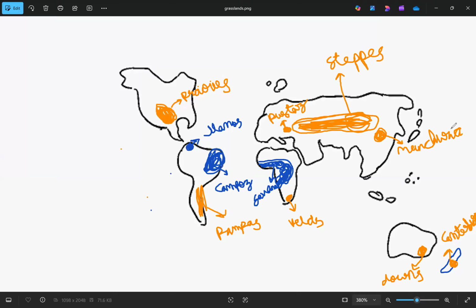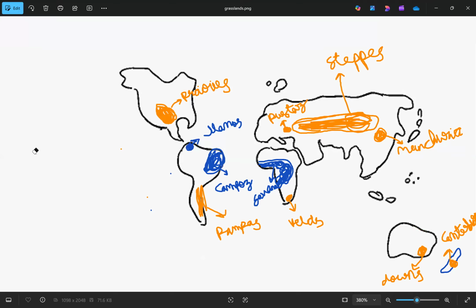So these are all the temperate and tropical grasslands across the world. Now we'll try to remember the tropical grasslands and the rest will be temperate automatically. The first tropical grassland is Llanos, which is in Venezuela, Campos, which is in Brazil, and Savanna, Africa. And we have something called Australian savanna. This is also a tropical grassland.